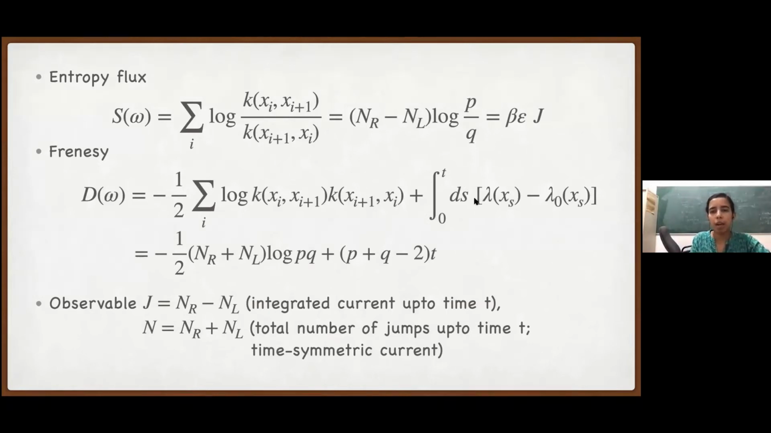And here we have the escape rate business. So p plus q is the escape rate for any position of the particle, minus lambda 0. But again, lambda 0 would not matter because we have to take the derivative. So here I have defined this integrated current nr minus nl, the net displacement, and then n is the total number of jumps up to time t, nr plus nl, which again you can see directly is a time symmetric quantity. It doesn't matter which way I trace the trajectory, the total number of jumps is the total number of jumps. So it remains symmetric under time reversal.